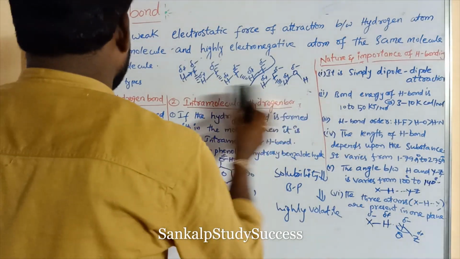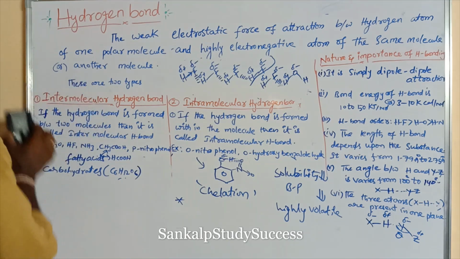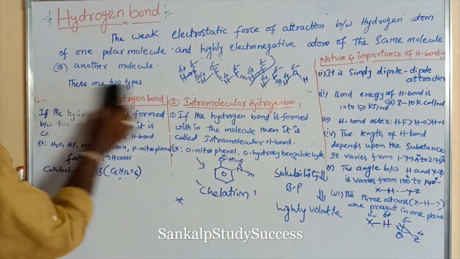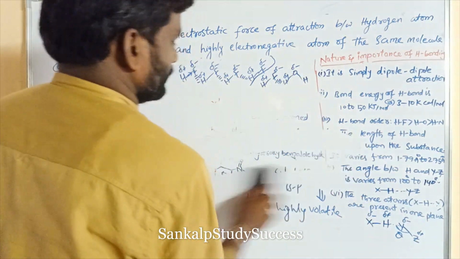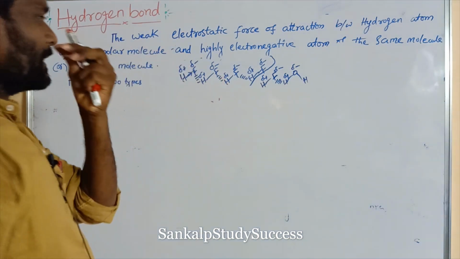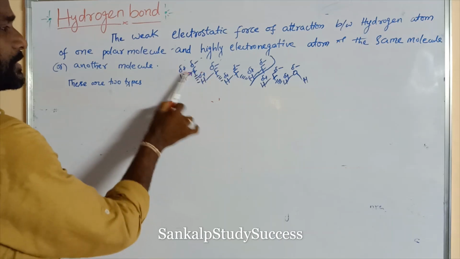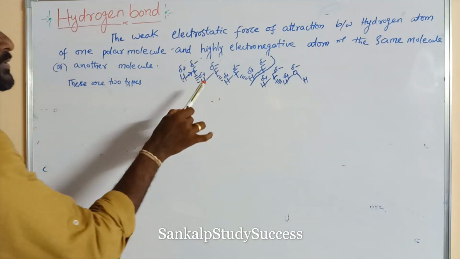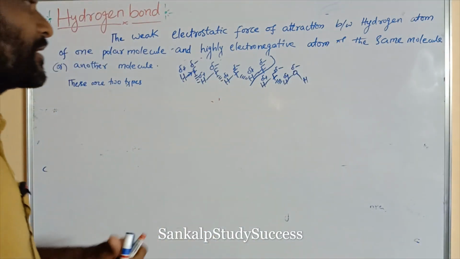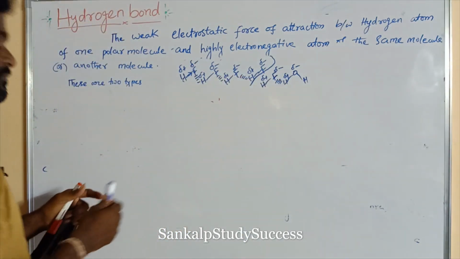Now, some more points. Intermolecular hydrogen bond is stronger than the intramolecular hydrogen bond. So this is the intermolecular hydrogen bond, inter. The hydrogen bond is present between different molecules. This is one molecule, this is another molecule. The two molecules may be the same or different. Intermolecular hydrogen bond is stronger than intramolecular hydrogen bond, right?